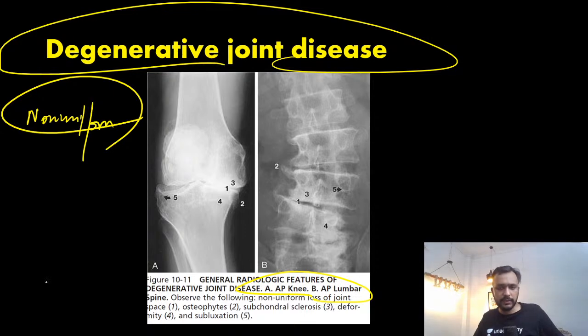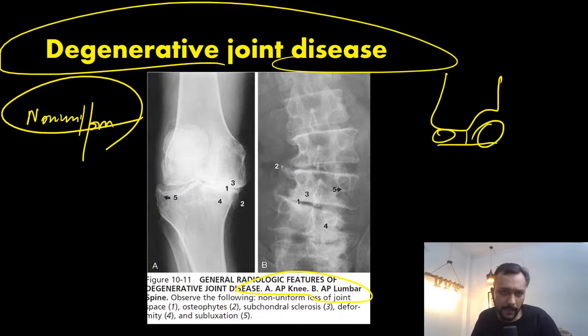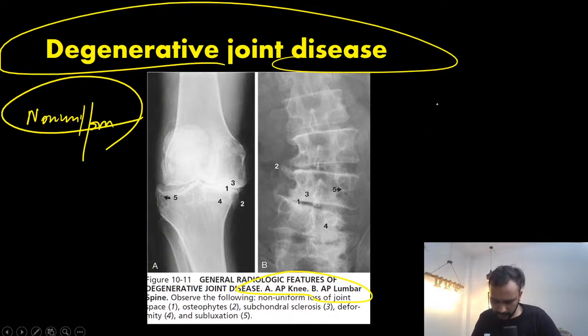So guys, what do you understand by non-uniform loss of joint space? If you look at the knee joint, there are two compartments, a medial compartment and a lateral compartment. In a patient with degenerative joint disease, you will see that the reduction in the joint space will be more on the medial aspect as compared to the lateral aspect.